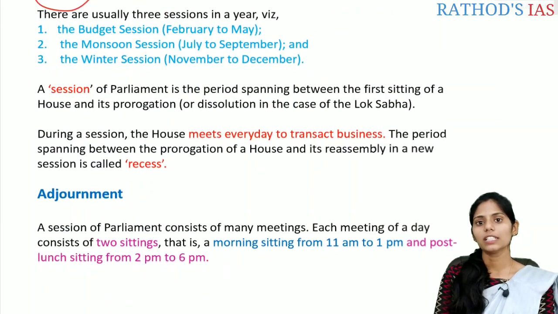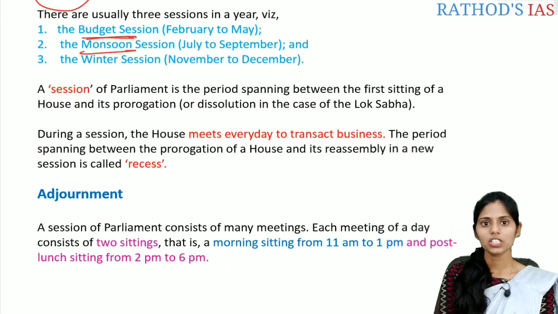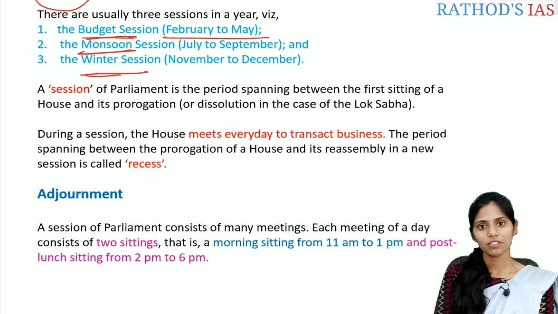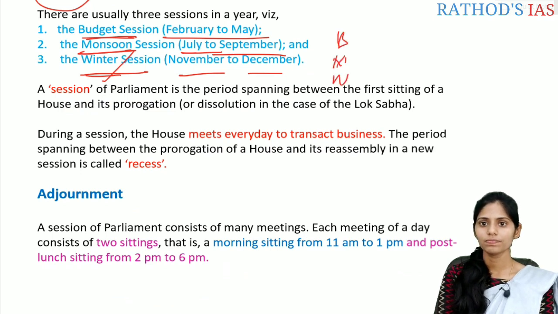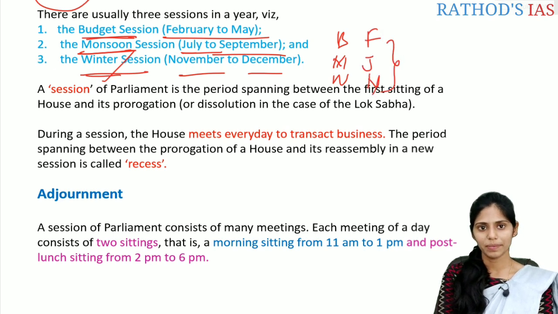Usually there are 3 sessions in the year: budget session, monsoon session and winter session. The budget session runs from February to May, the monsoon session from July to September, and the winter session from November to December. So how to remember this? There is one mnemonic here, BMW, fast jate nahi. In this way you can remember.